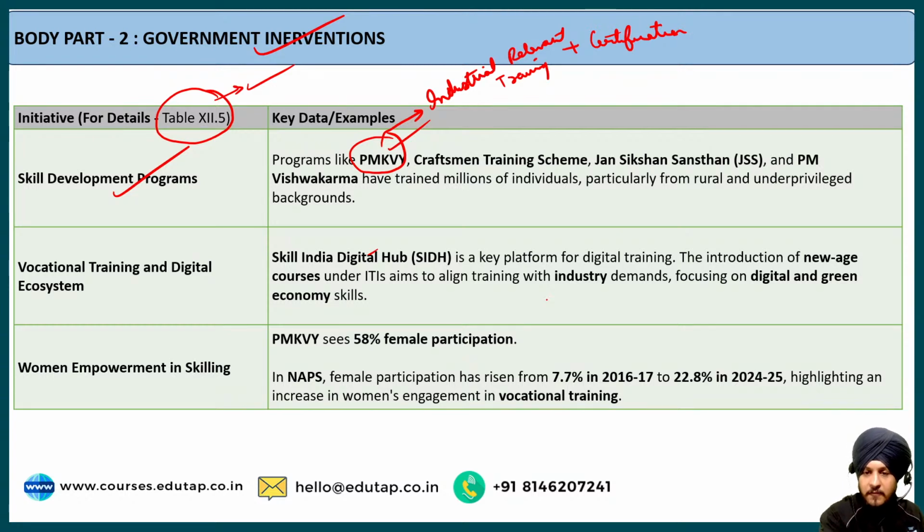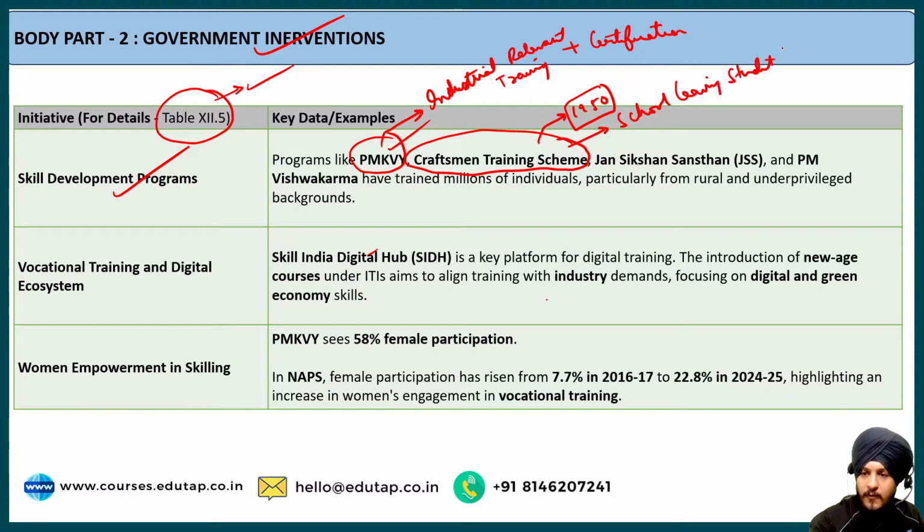Vikas Yojana. Then we have another scheme called the Craftsman Training Scheme also, and let me tell you that it is one of the oldest running skill initiatives in our country. It was launched in the year 1950. And what does it basically do? It basically provides formal training to school leaving students.